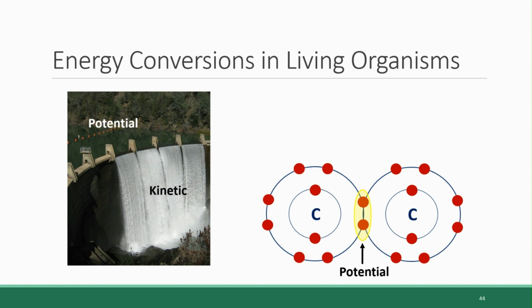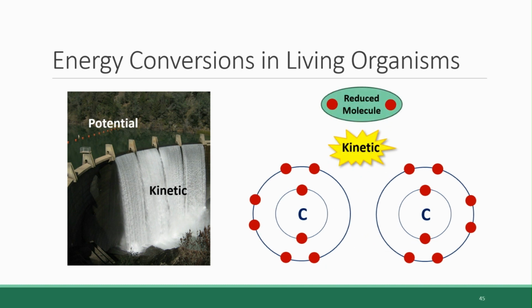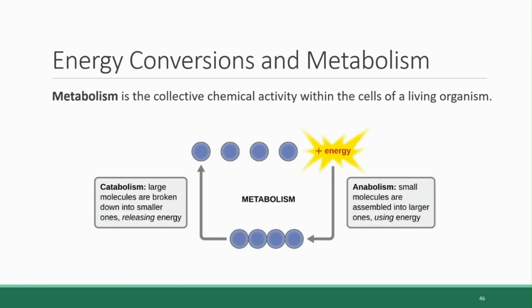Of course, that particular example of energy conversion is not one that can be utilized by living organisms. Instead, living organisms get their energy through conversions that take place on a microscopic molecular level, namely by converting chemical potential energy, the energy stored in electrons that make up the chemical bonds within molecules, by breaking those bonds and moving those electrons and their associated energy around.